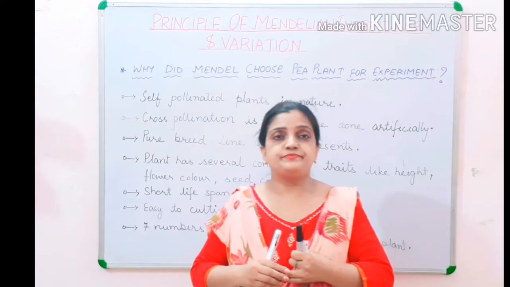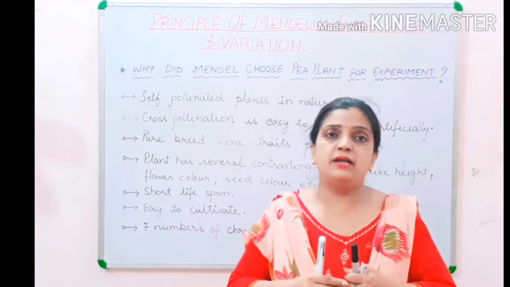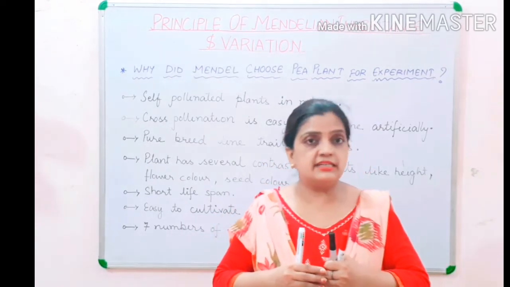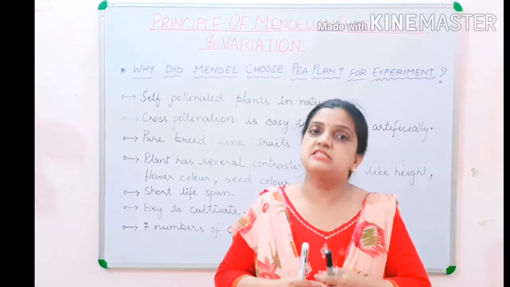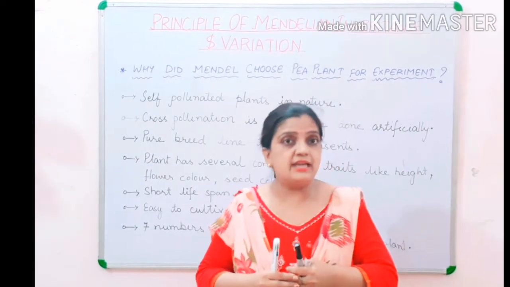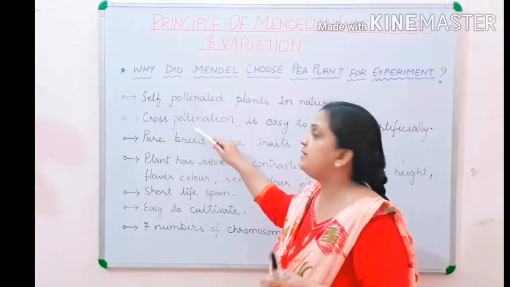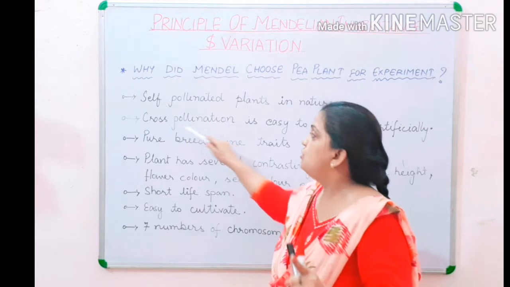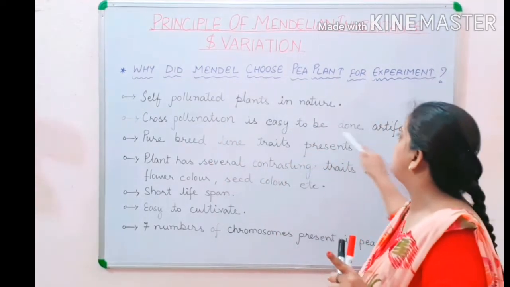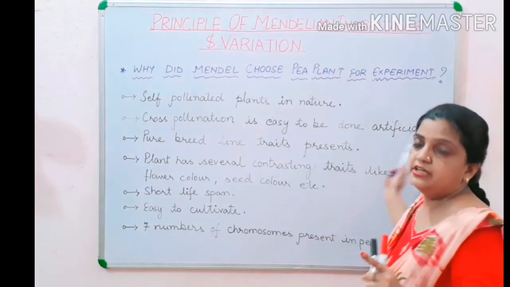Now children, as the pea plant was bisexual, the plants could easily be self-pollinated. As well as with that character, the pea plant could easily be cross-pollinated also. So cross-pollination was easy to do artificially.